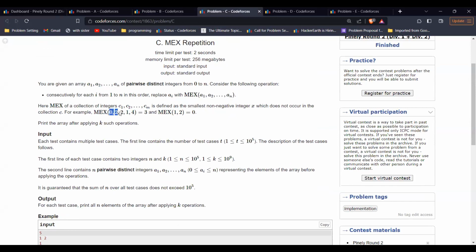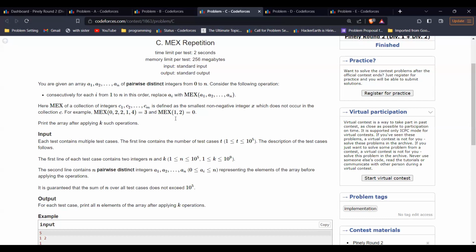For 0, 2, 2, 1, 4, the MEX is 3, because 3 is not included in all of these numbers. But actually this is not a permutation, okay? This is just an example. You are not given such an array, because you are given pairwise distinct integers. So this kind of thing is not actually present in the input, but this can be present in the input. The MEX of this thing is 0, because 0 is not present. So the MEX is the minimum excluded non-negative integer.